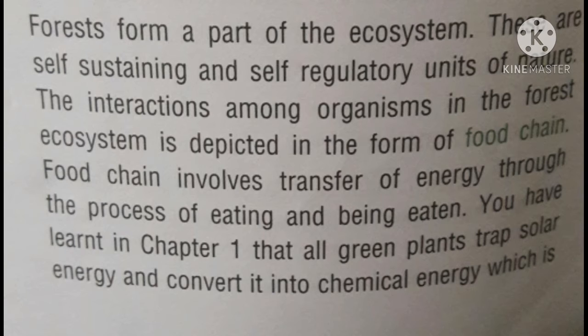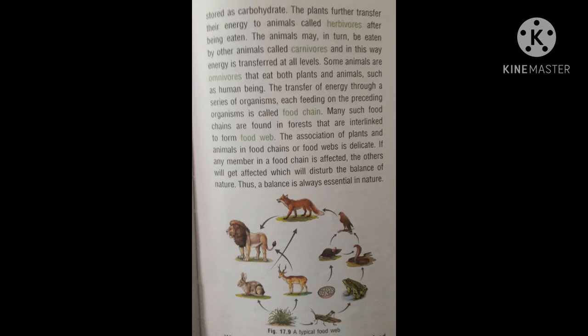You have learnt in chapter 1 that all green plants trap solar energy and convert it into chemical energy, which is stored as carbohydrate. The plants further transfer their energy to animals, which are called herbivores, after being eaten.